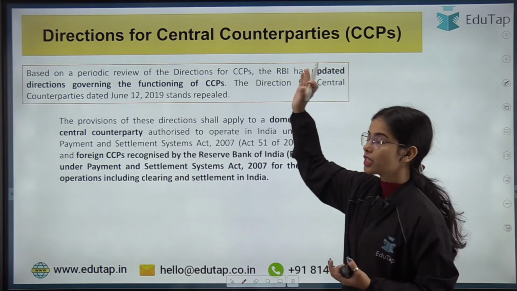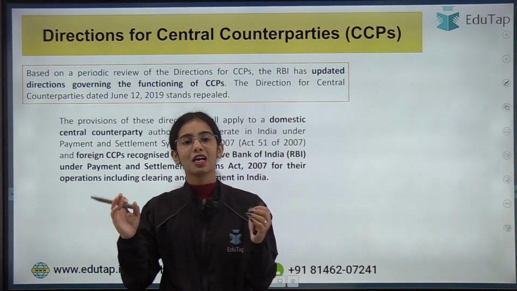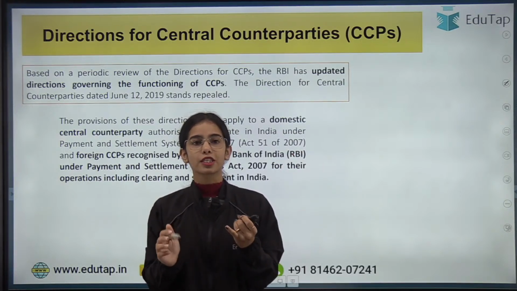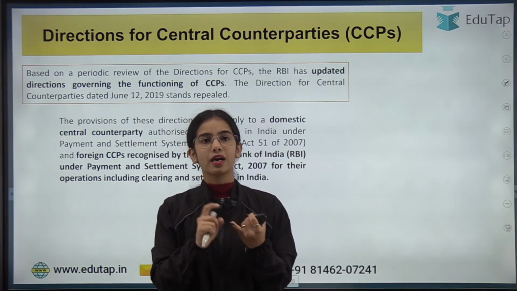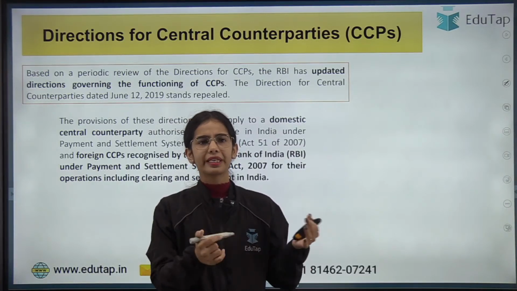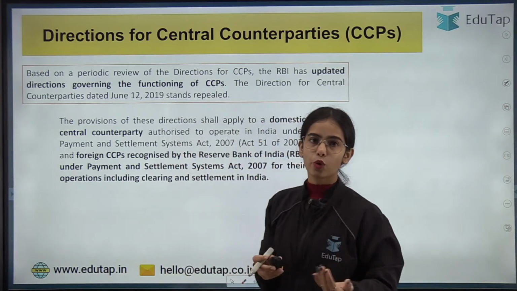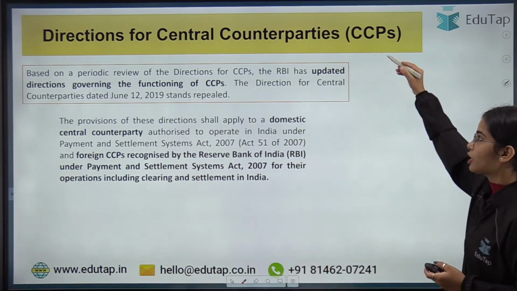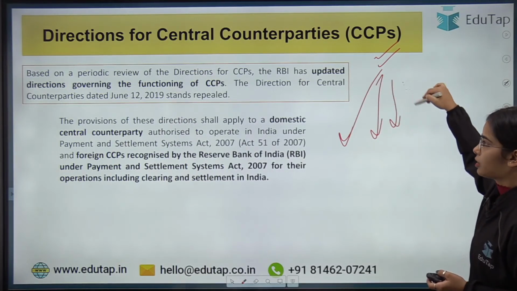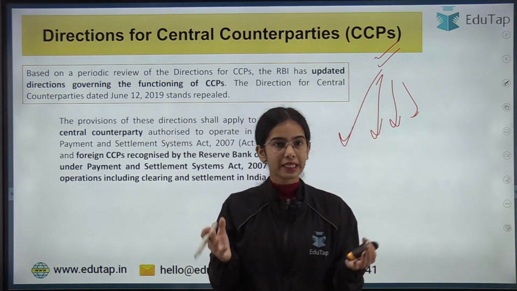Okay, so directions for central counterparties have been released. The directions are very lengthy. I have just picked some important points. In the directions, there is also a discussion about the nomination and remuneration committee, the risk management committee, the review committee, and so on. Various committees have been discussed. So you can go and read the complete directions for the central counterparties. I have just provided you some important points. I suggest that you go through the complete directions